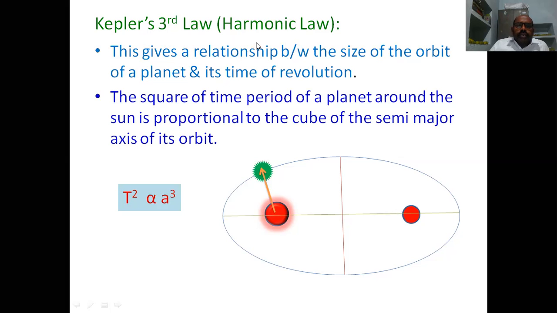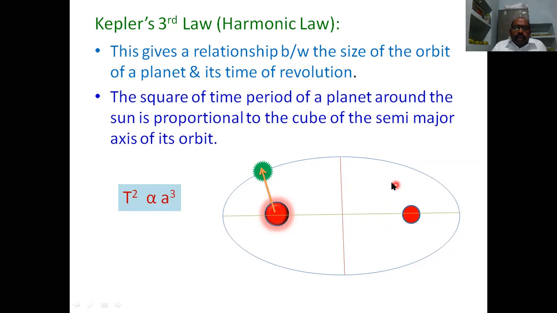This law is also called the harmonic law, and it tells that the square of the time period of a planet around the sun is proportional to the cube of the semi-major axis of its orbit. This green one is the major axis and the brown one is the minor axis. Semi-major axis means from here to here. If we locate here, from this point to here, it is the semi-major axis. That is A, we can write, and this is B.